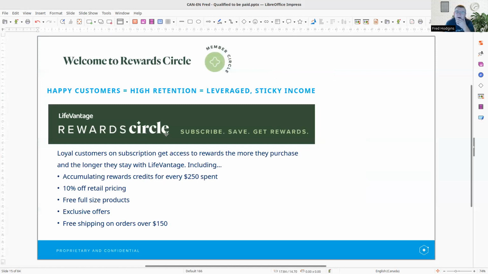I just want to touch base on your customers. Why does someone want to be a customer? This slide, take a screenshot of this slide, the reward circle. So when a customer comes in and they place a subscription order, they're going to get reward dollars, not points. We use the word points. I might say points, but I mean dollars. It starts out for every $250 spent, they're going to earn 5%. And so that would be $13. So it's $13 on $250. So they get 10% off of retail pricing.